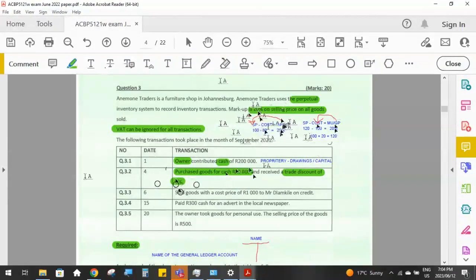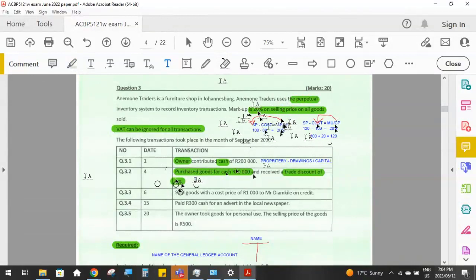So the 10,000 is the 100% value of the selling price, but they gave us a 5% discount. So the actual amount that we paid is only going to be 95% of the 10,000 Rand.